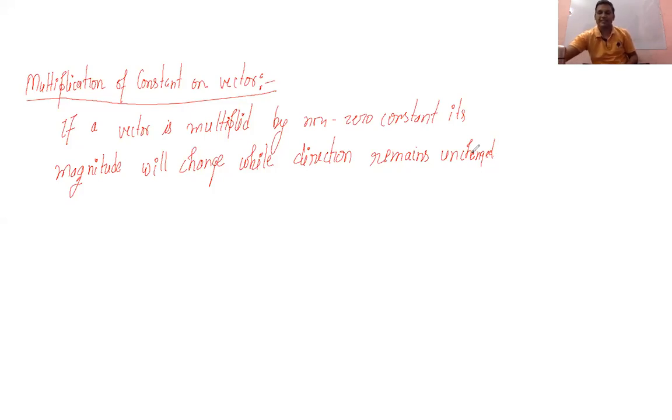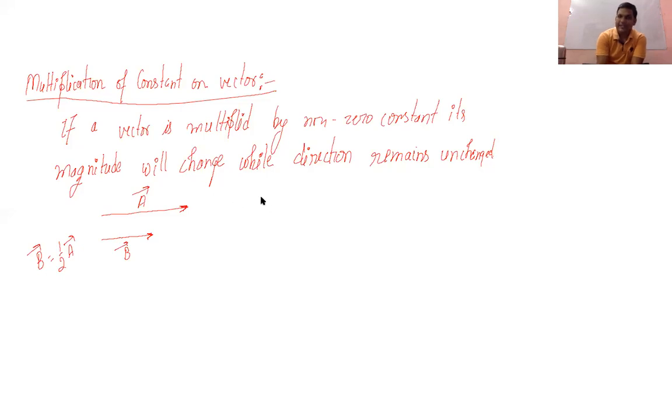So how can we see the direction is going to be unchanged? You can see it like this. Suppose this is your A vector, and now you want to have B vector equal to half of A vector. So it will be like this. This B vector is written as half of A vector. Now you can see the magnitude is going to change, but the direction remains the same.